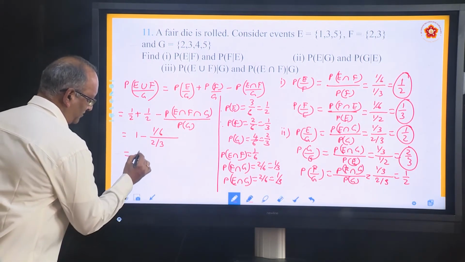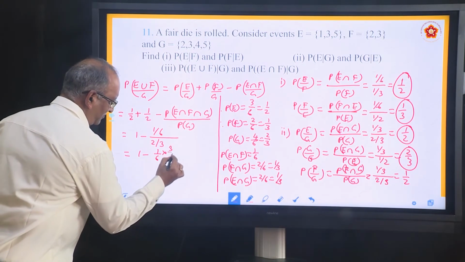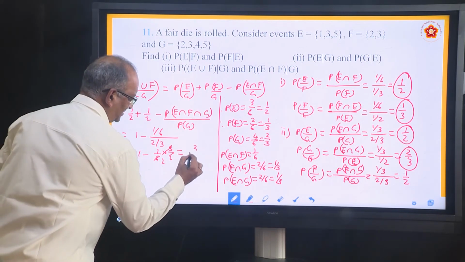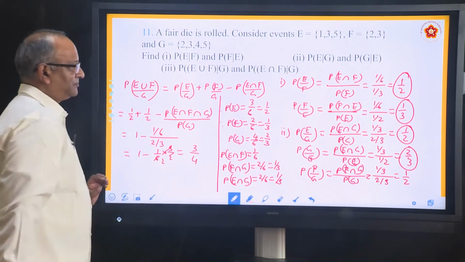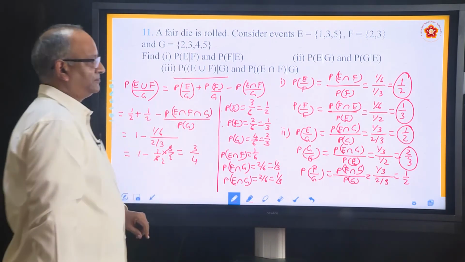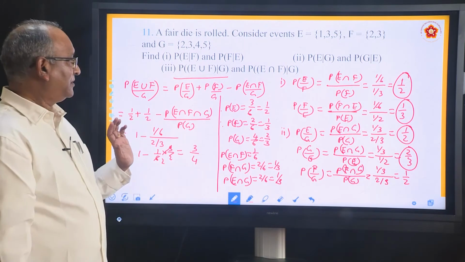So, what do you get? 1 minus 1 by 6 into 3 by 2. 3 ones are 3 twos are 1 minus 1 by 4. Answer is 3 by 4. This is how we solve this particular problem. I hope it is clear.